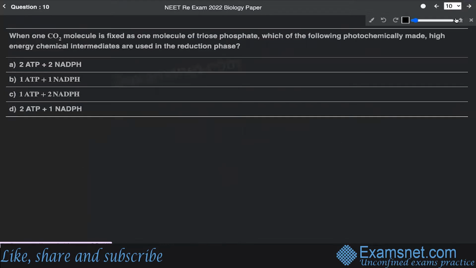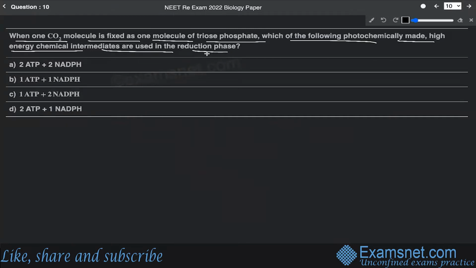Now, question number 10 says: when one CO2 molecule is fixed as one molecule of triose phosphate, which of the following photochemically made high energy chemical intermediates are used in the reduction phase?